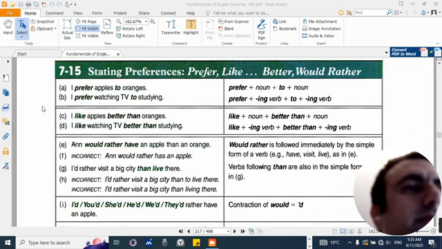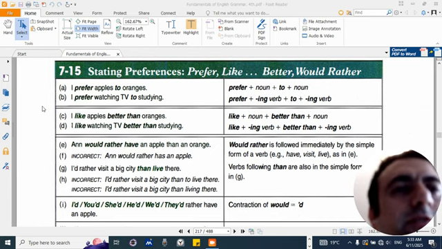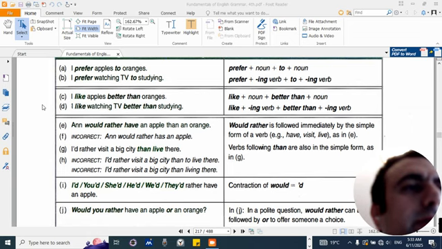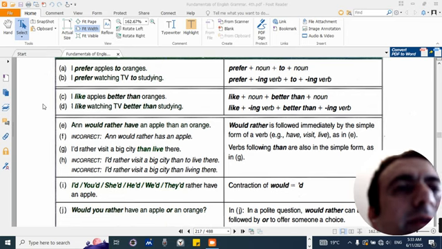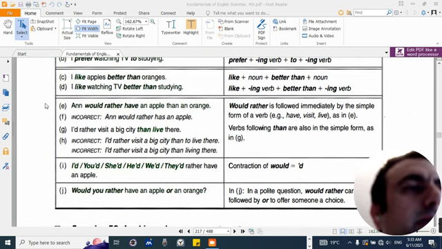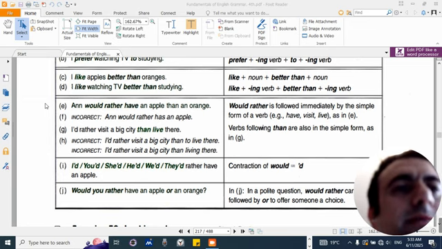7-15. Stating preferences: prefer, like better, would rather. A. I prefer apples to oranges. B. I prefer watching TV to studying. Prefer plus noun plus to plus noun. Prefer plus -ing verb plus to plus -ing verb. C. I like apples better than oranges. D. I like watching TV better than studying. Like plus noun plus better than plus noun. Like plus -ing verb plus better than plus -ing verb.